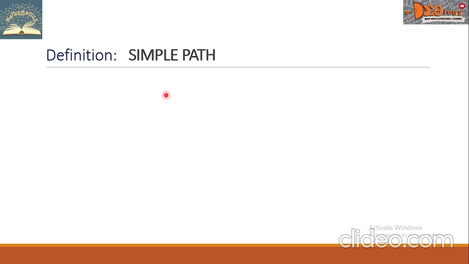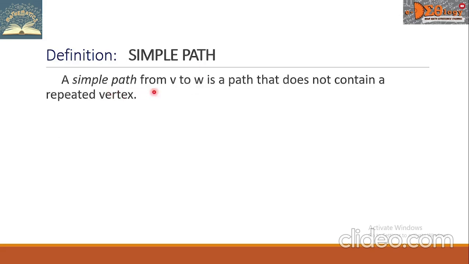Let's define simple path. A simple path from V to W is a path that does not contain a repeated vertex.